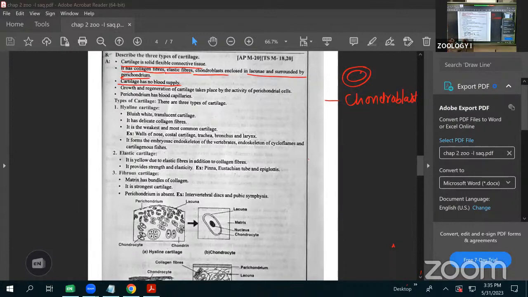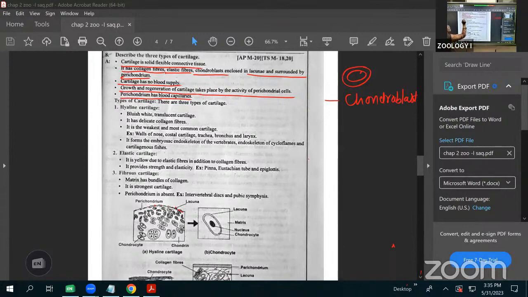Clear? Next, the growth and regeneration of the cartilage takes place in the pericardial cells. See this one? This is the pericardium. On the pericardium, the cells are there. They are called pericardial cells. Every time, the growth occurs by these cells only. As already said, only the outer layer is connected with blood vessels; the inner side does not have blood vessels.